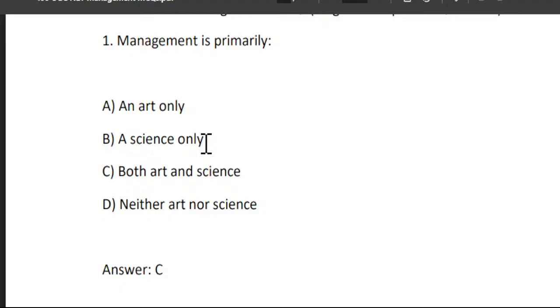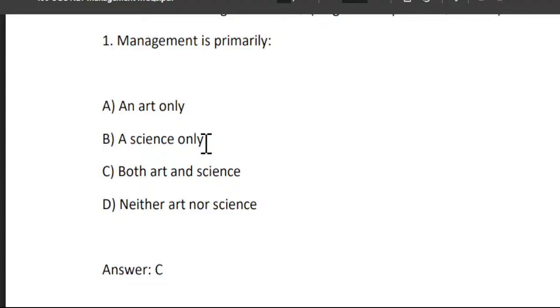Today we will discuss some very important MCQs for UGC NET. So without wasting any time, let's discuss these MCQs which are very important for your upcoming competitive exams like UGC NET. So the first question is: management is